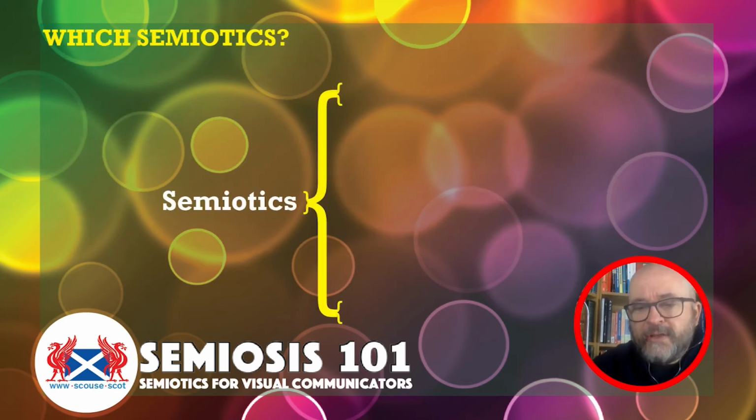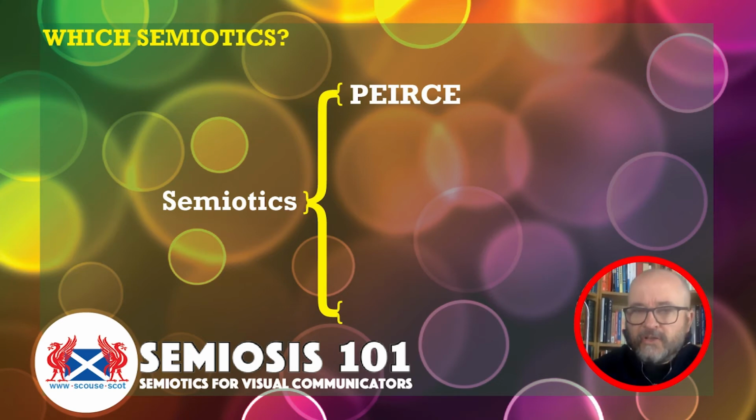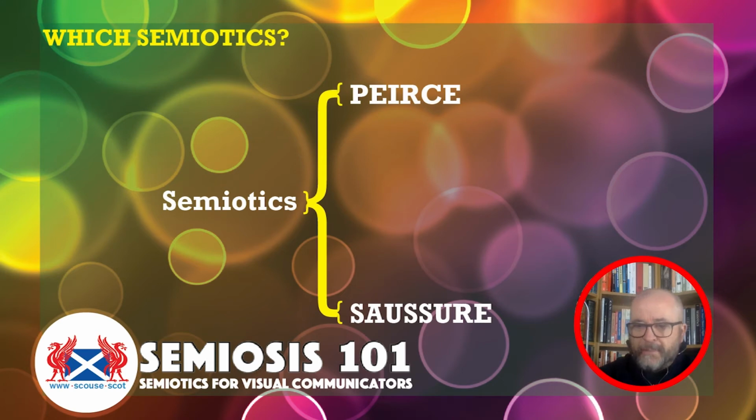So let's just quickly finish this video off by a reminder that there are two different semiotic theories. I will just outline what those two different semiotic theories are, because from now on, we're only going to be focusing in on Peircean semiotic theory. Okay, so we're already aware that there are two forms of semiotic theory. There's the North American school of thought, which is Peirce, and from the European is Saussure.